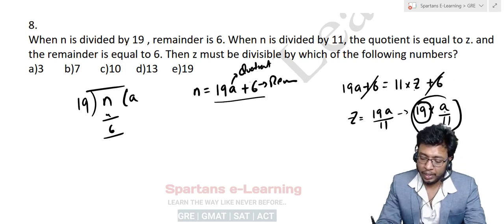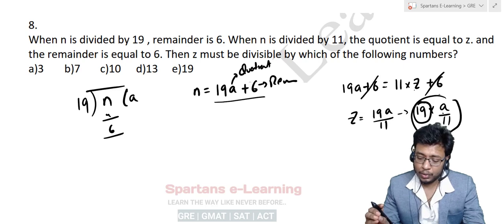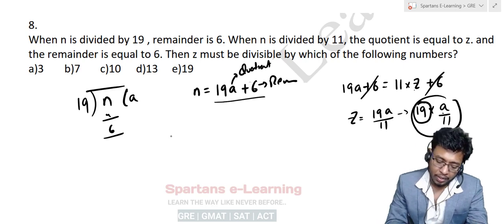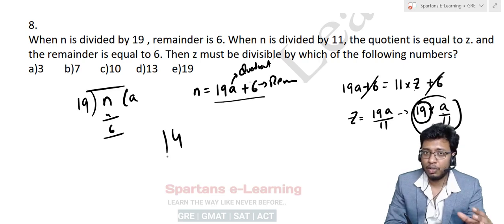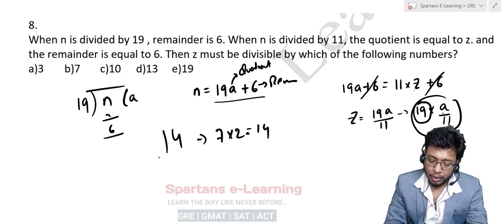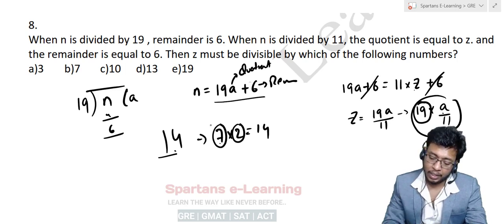Understand? A multiple of 19. So it need not actually be divisible by it, but there will be at least one number by which z must be divisible, right? Divisible means what? Suppose if I say 14 is divisible by which number? I can say 7. Why? Because 7 into 2 is nothing but 14. So you can say 14 is divisible by 7. 14 is also divisible by 2, because you are able to write it in multiplication, right?